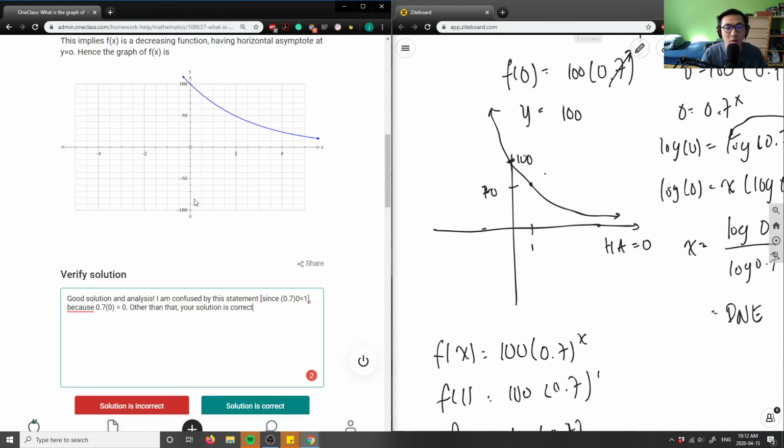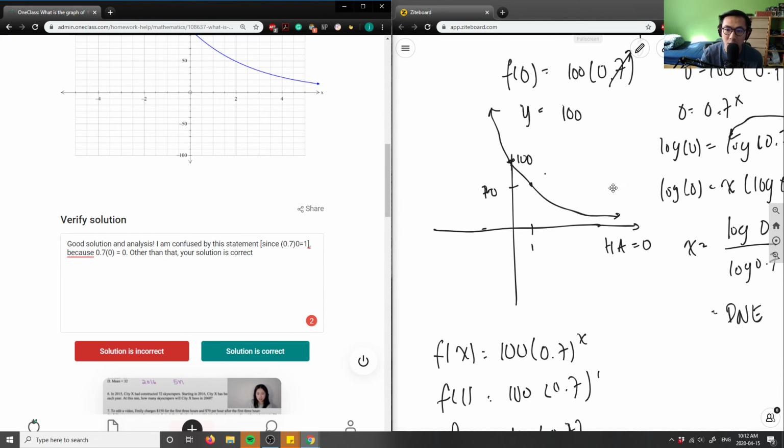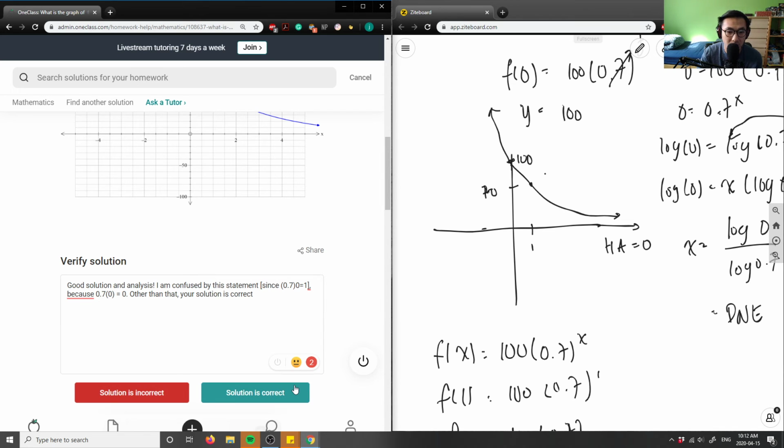So their graph here looks a lot like mine, right? I have the y-intercept at 100, and if you look at point 1 here, this is almost at 70. So this is a great solution. I sketched my graph as well. I can only do so much with my sketching here. So this is going to be my solution for today. This solution here is correct.